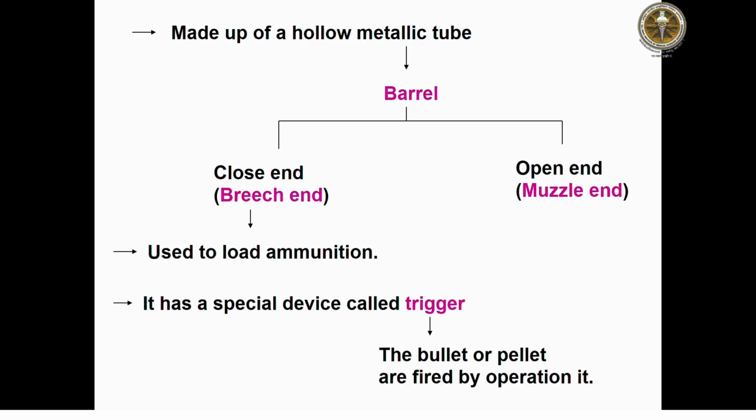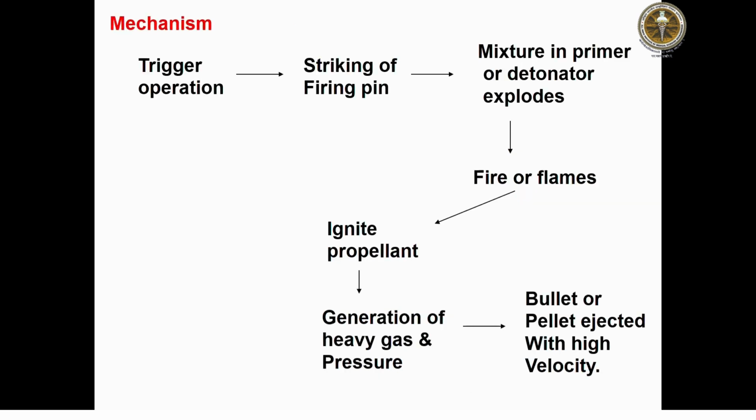The breech end is usually where ammunition is loaded, and there is a special device called the trigger. The bullet or pellet is fired when we touch the trigger and press it back. When the trigger is operated, the firing pin strikes to get a light.